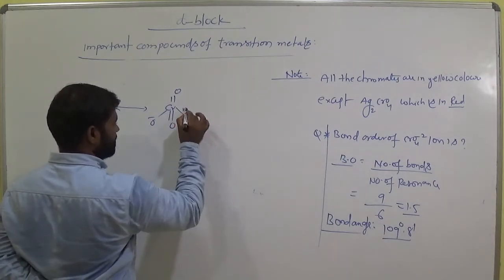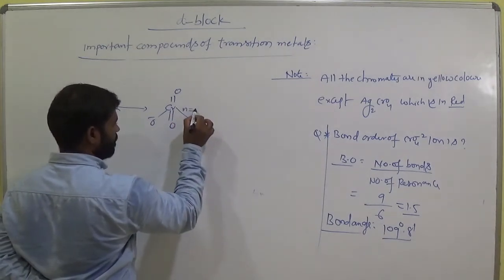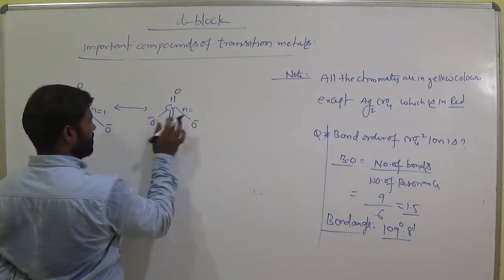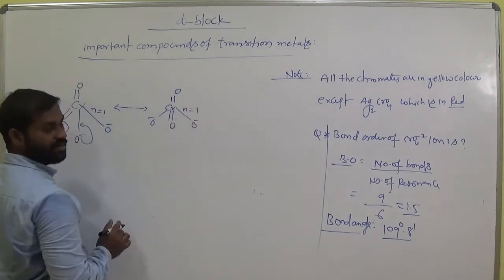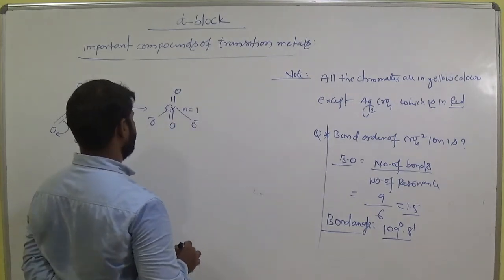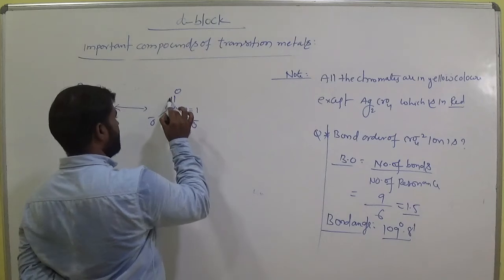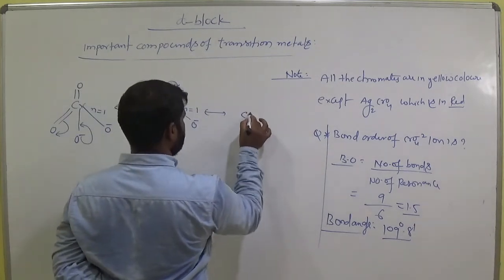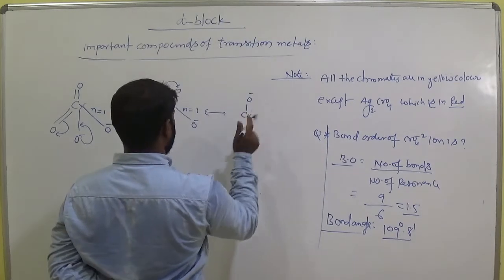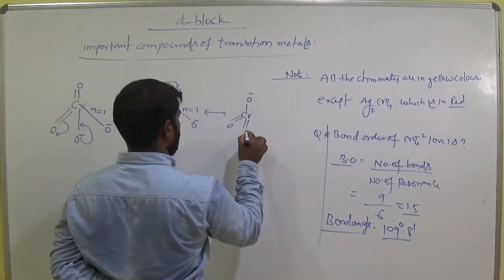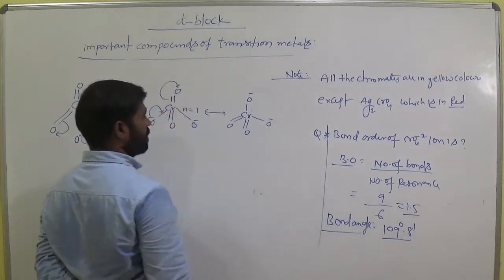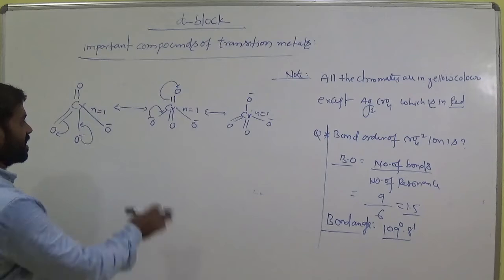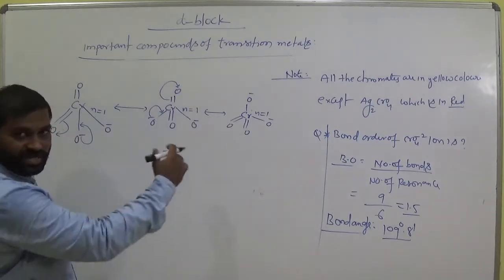This is the second, n equals 1. Consider this one is also one more bond. Clear? And this one is on oxygen, this is in between. Okay, these are resonating structures. This is also one more bond. So totally 3 bonds, 1, 2, 3 during the resonance.